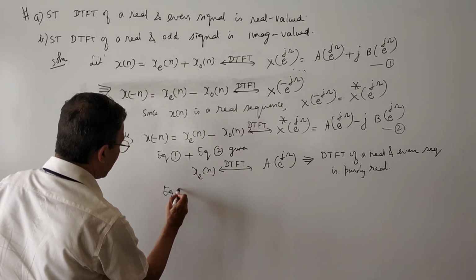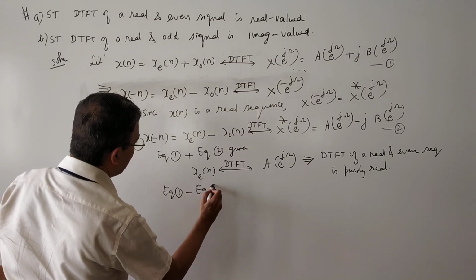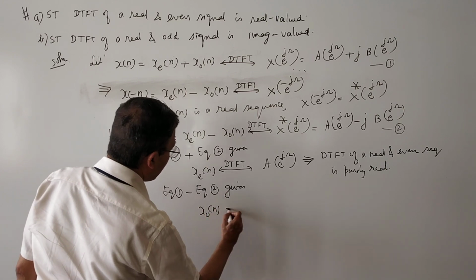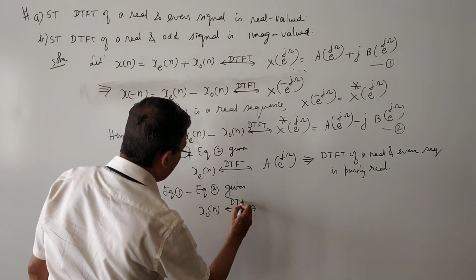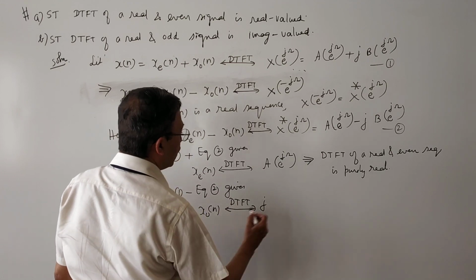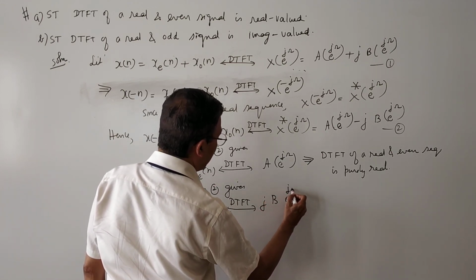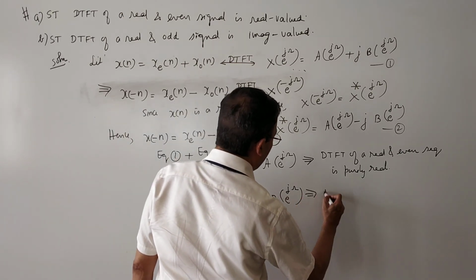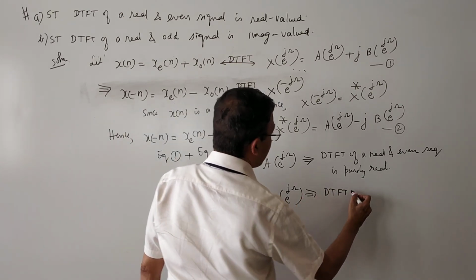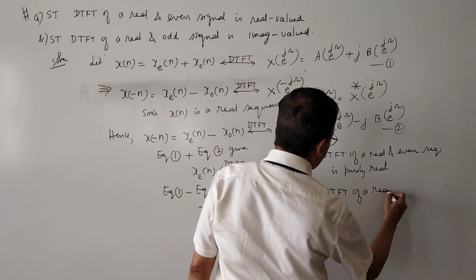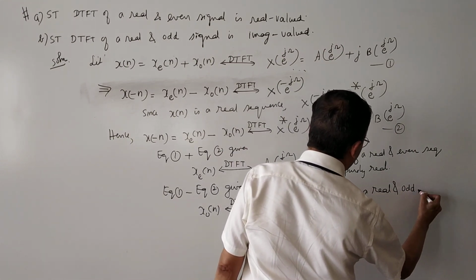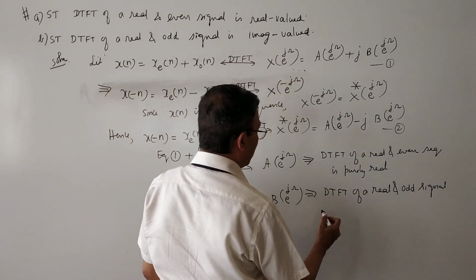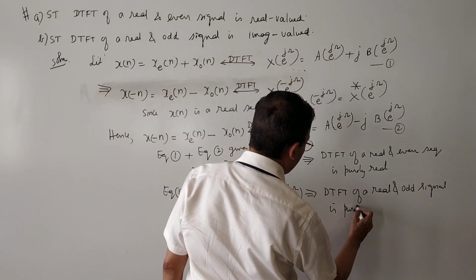Equation 1 minus equation 2 gives x o of n will have a discrete time Fourier transform j into b function of e power j omega. This implies the DTFT of a real and odd signal, or sequence, means one and the same, is purely imaginary.